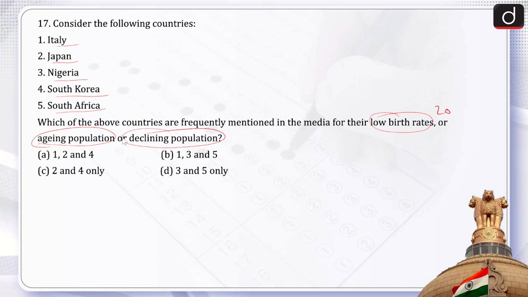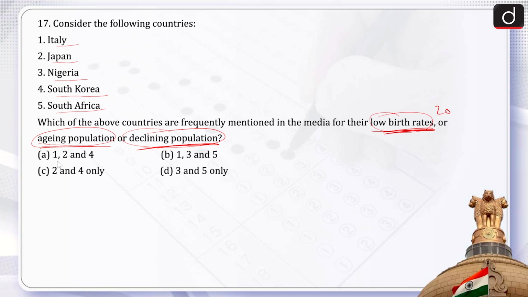So out of these 5 countries, which remain in news with regard to low birth rate, aging population or declining population? I think in normal life we also hear the names of a few of these countries. I know that not all are known by people, but there are a few countries out of these 5 that we hear about in our day-to-day life.